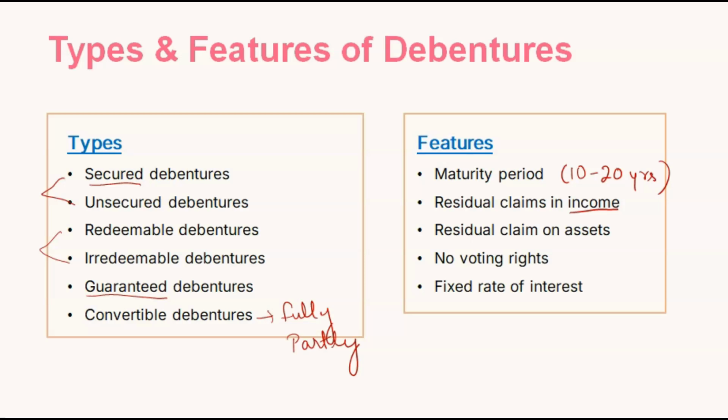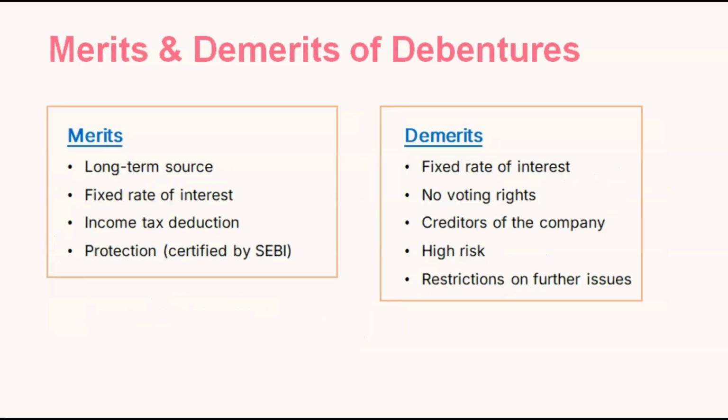Residual claim on assets means they can claim on the company's assets for getting their money back if the company is unable to pay them interest or their principal amount. No voting rights, obviously, they are the outsiders, they are the creditors of the company. They are eligible only for regular interest from the company and they don't have any voting rights. Fixed rate of interest means there is regular interest which they are getting. That's it. Now let's see the merits and demerits of the debentures.